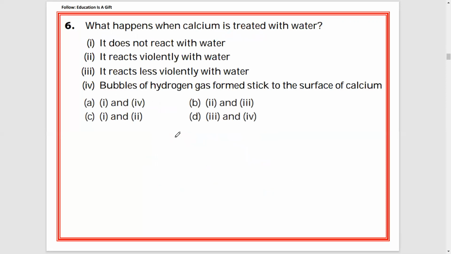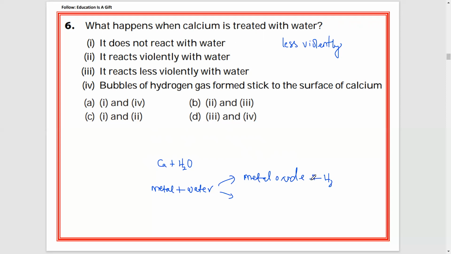Number 6. What happens when calcium is treated with water? Basically, when calcium is treated with water, it reacts, but it reacts less violently. It will not react like sodium, potassium, like those metals. It will not react very violently. It reacts less violently with water. At the same time, in chemical properties we have studied that when a metal reacts with water, two types of equations you can find. First one, metal oxide and hydrogen gas, and the other, metal hydroxide, isn't it?